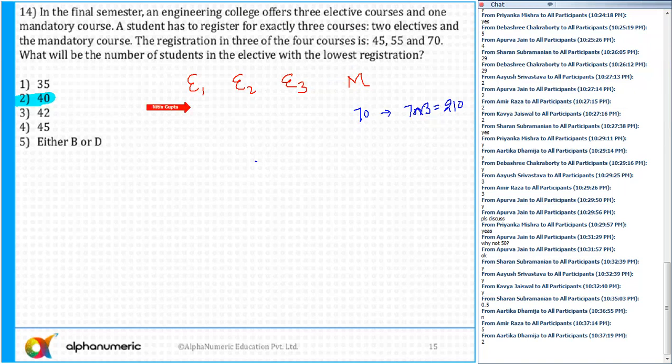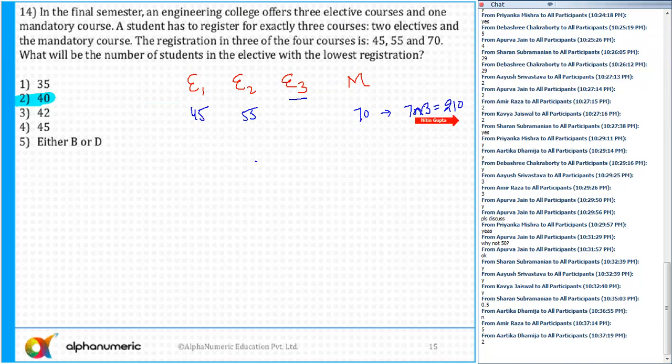In elective 1, as of now, I can take, let's say, 45 students. In elective 2, 55. So what can be the number of students in elective E3? Total has to be 210. So I can say 45 plus 55, which is 100. 100 plus 70 is 170.